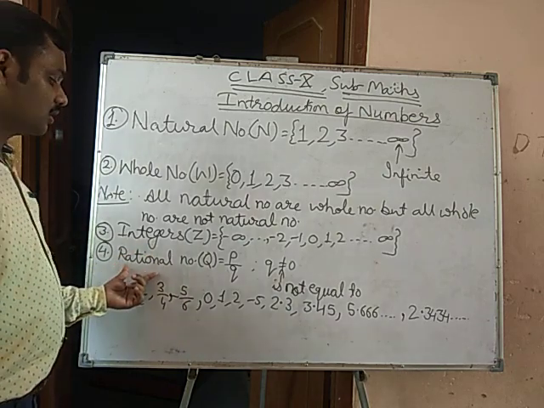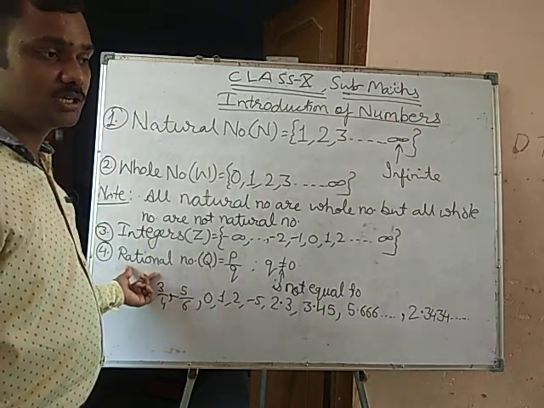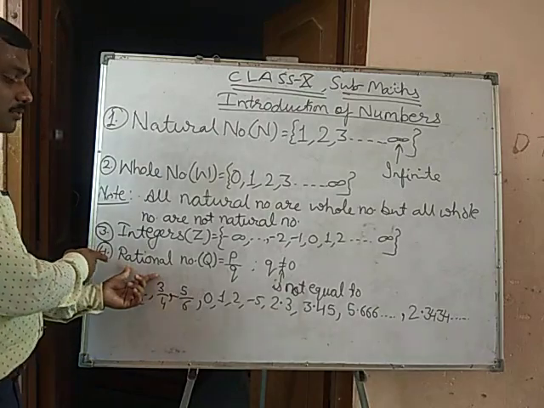Next, rational numbers. It is the fourth number.